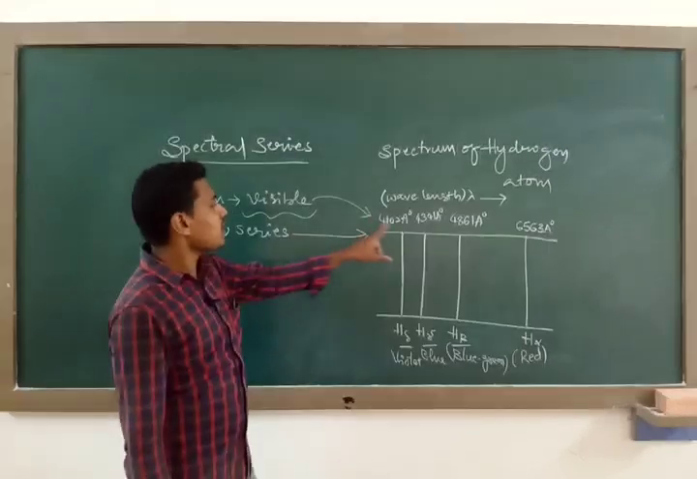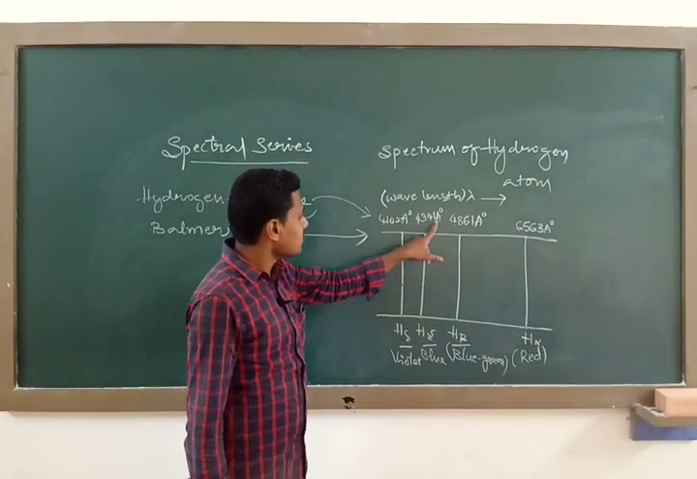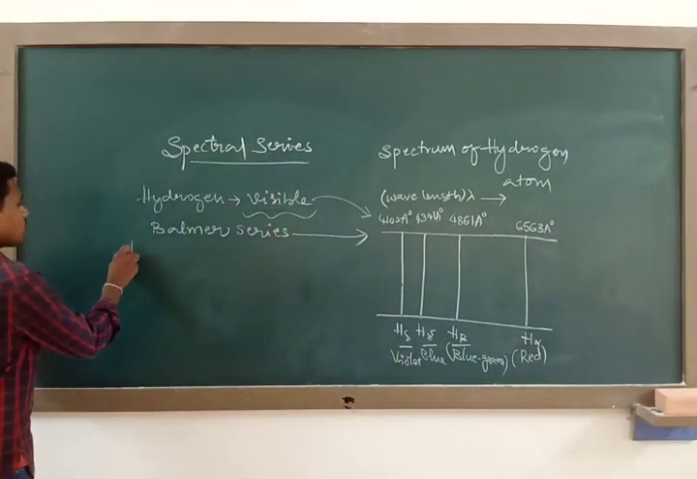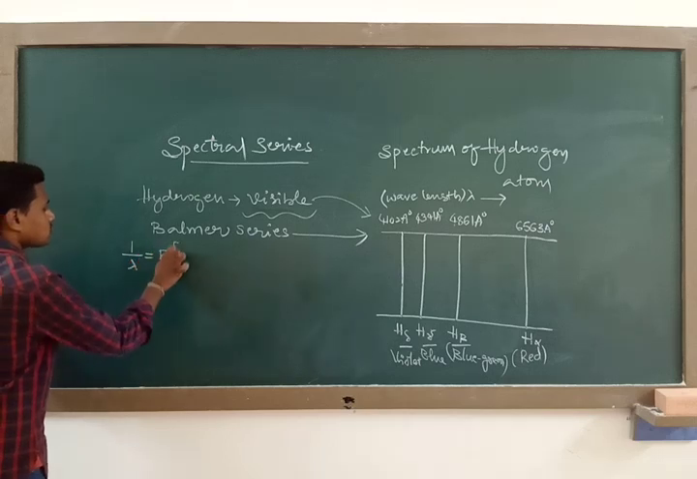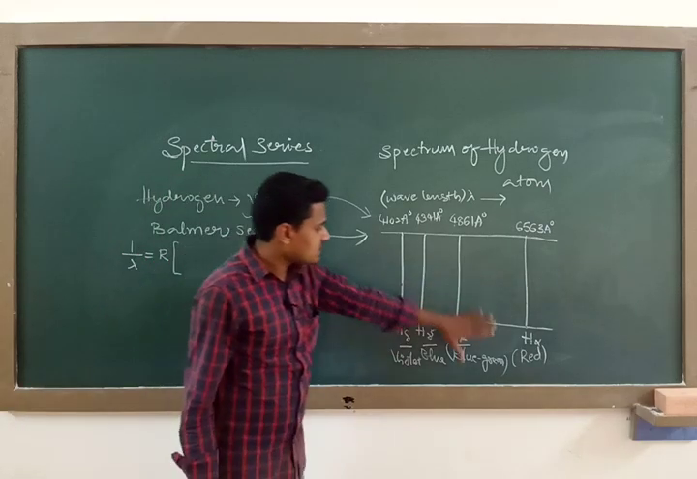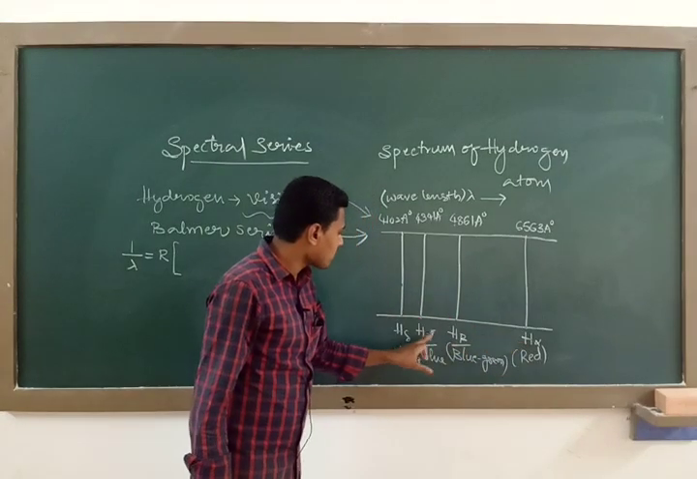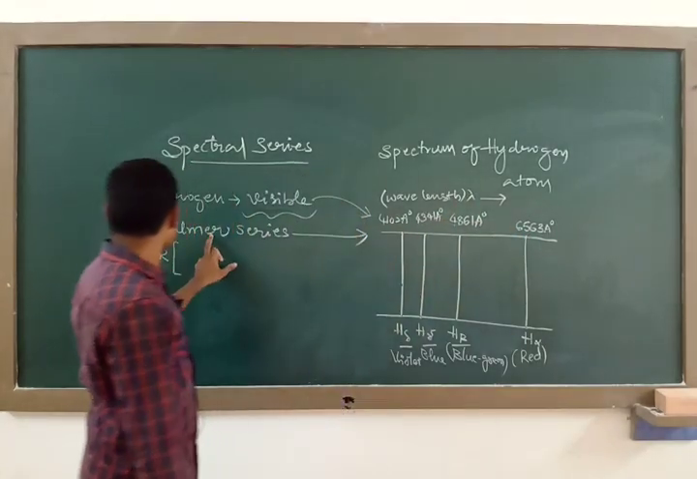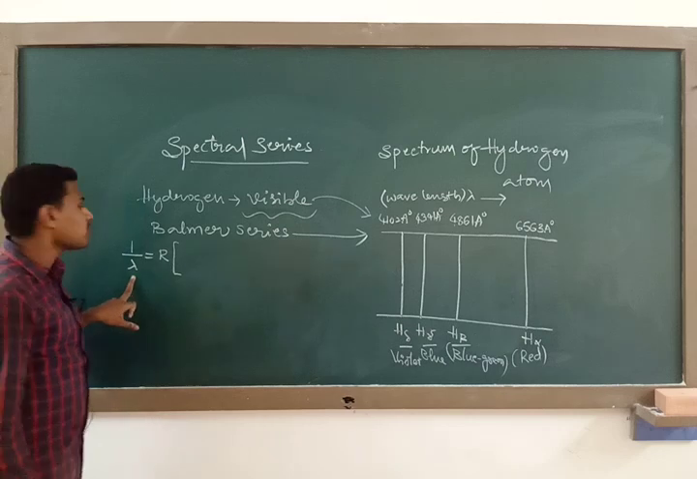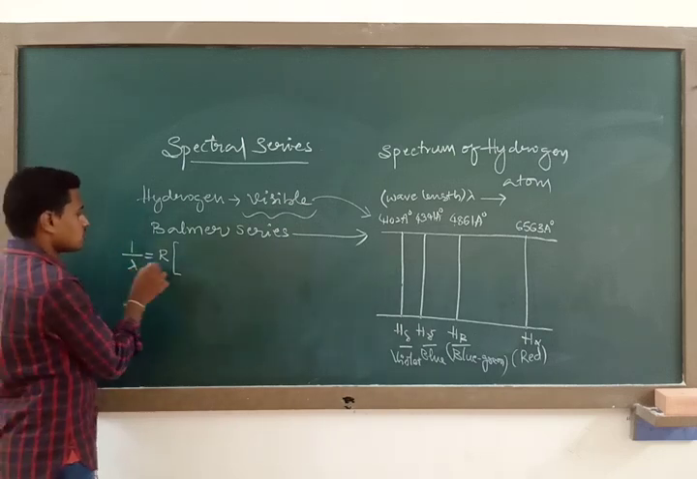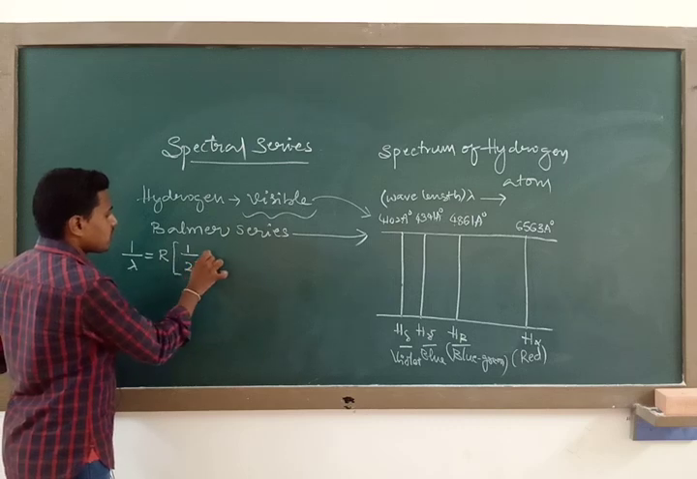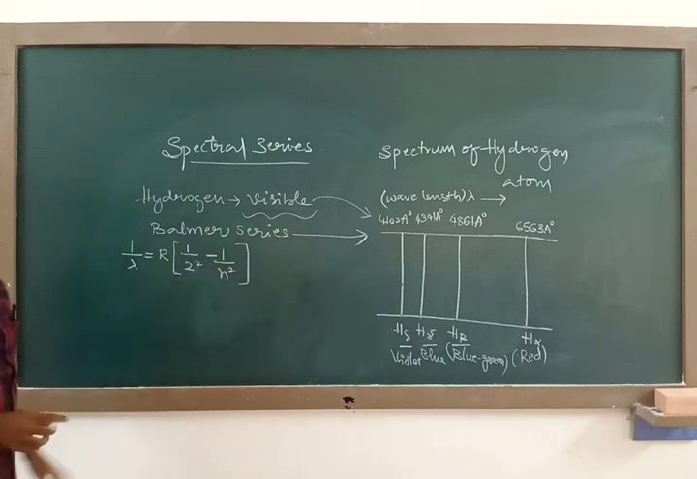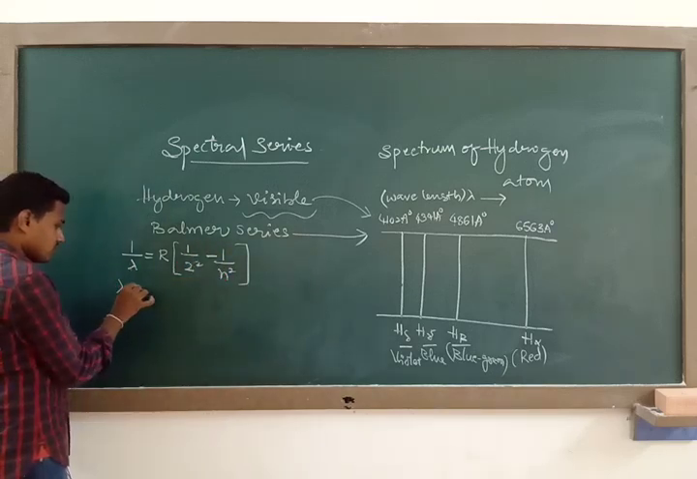Balmer showed one empirical formula for calculating wavelengths in the case of the hydrogen spectrum. All these wavelengths corresponding to H alpha, H beta, H gamma, H delta of the Balmer series were found by Balmer with one simple experimental empirical formula, that is 1 by lambda equals R into 1 by 2 square minus 1 by n square.